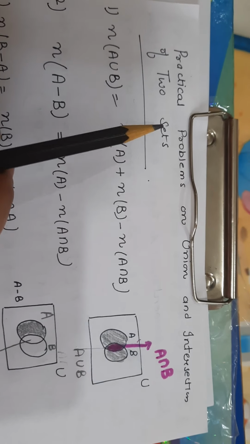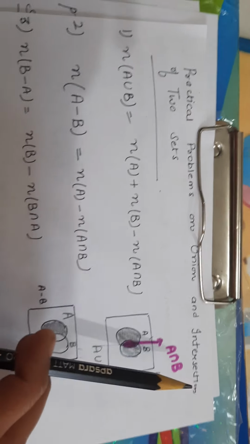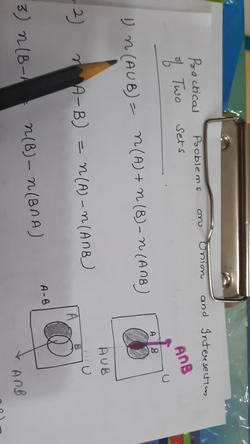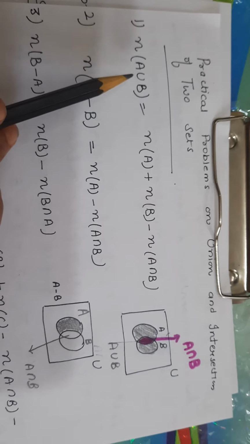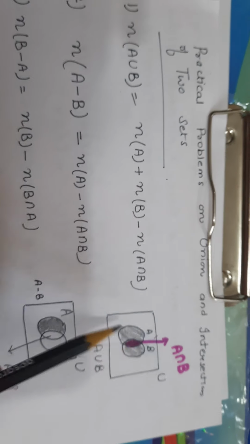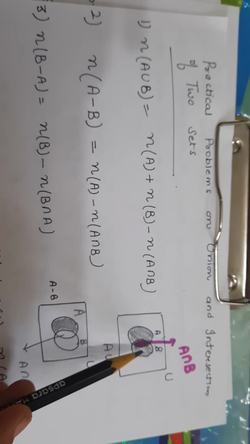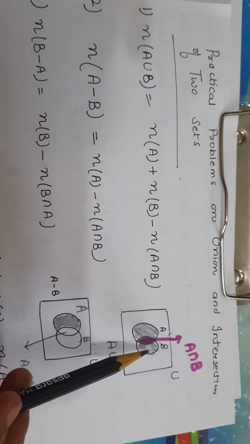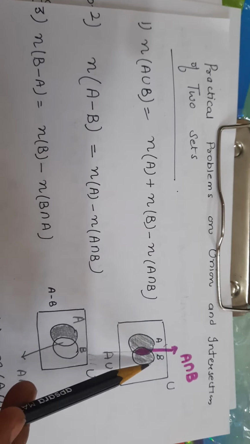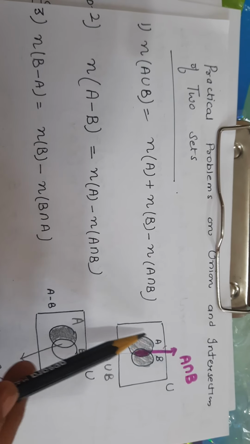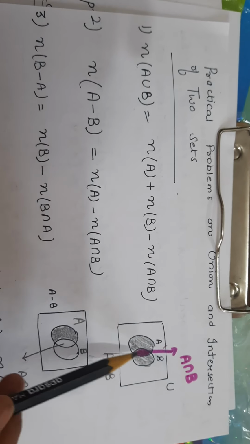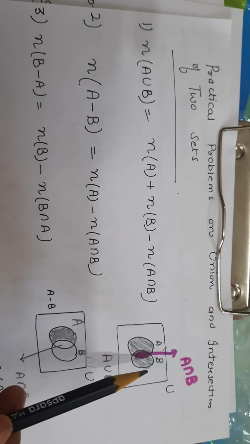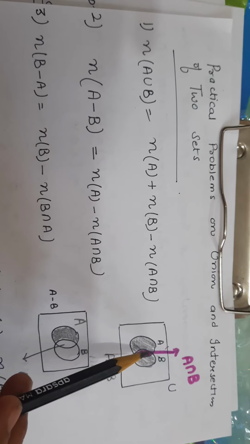Now I am going to discuss some practical problems on the union and intersection of two sets. Exercise 1.6. First formula, the number of elements in A union B. Just look here. The shaded region denotes A union B. Whenever you count the elements in A union B, you count all the elements of A plus all the elements of set B. But the common elements will be counted twice.